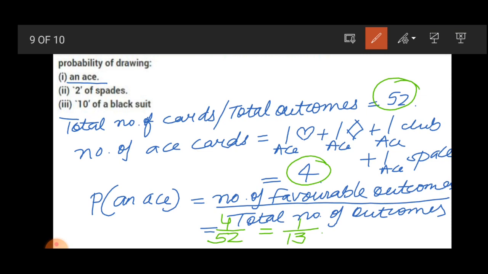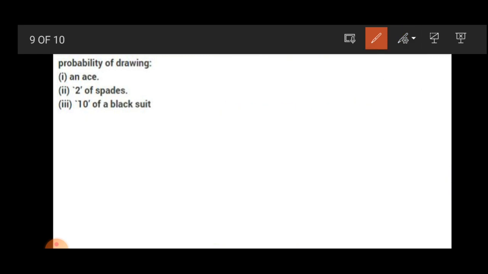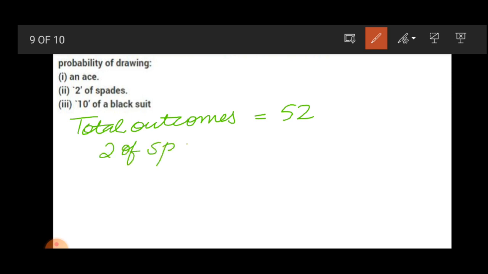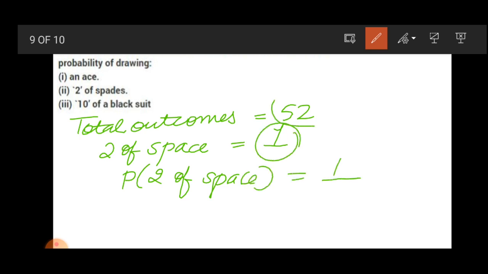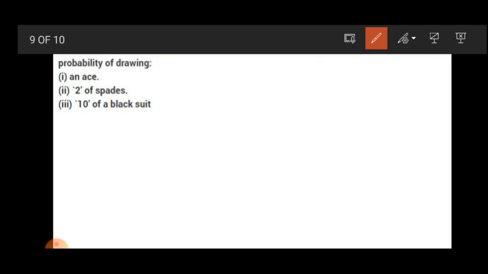Now, 2 of spade. Total outcomes are 52, and 2 of spade in 52 cards is only 1. So the probability of 2 of spade is favorable outcome 1 divided by total number of outcomes 52. So the probability of getting 2 of spade is 1 by 52. Now next question, 10 of black suit.